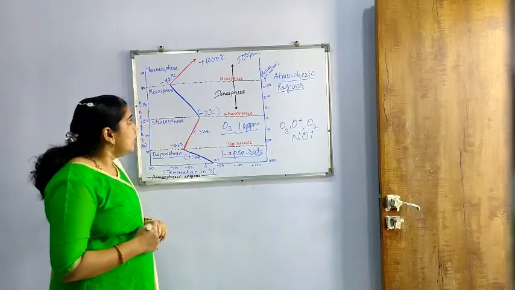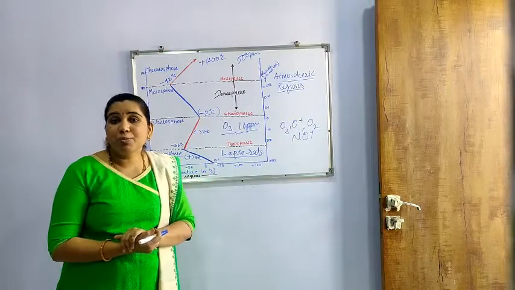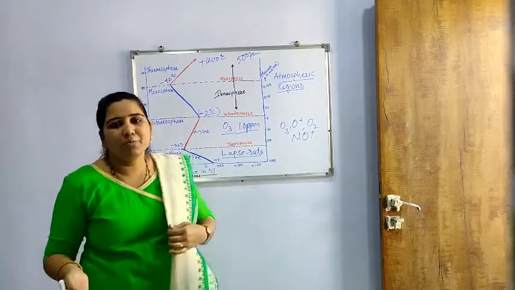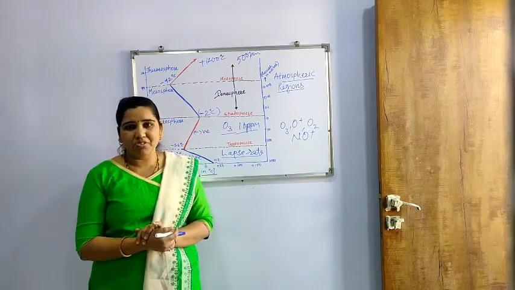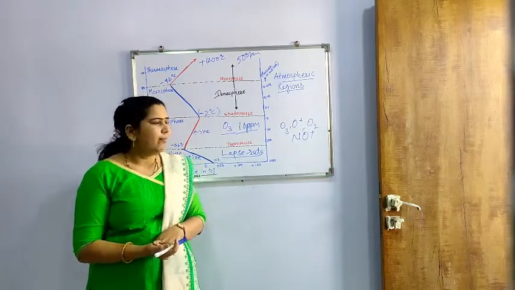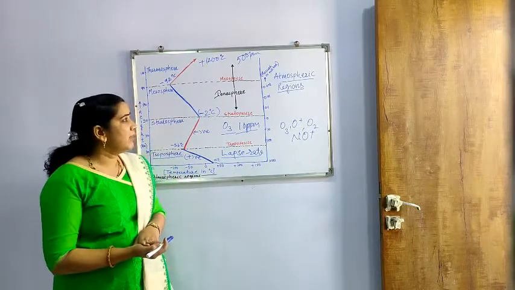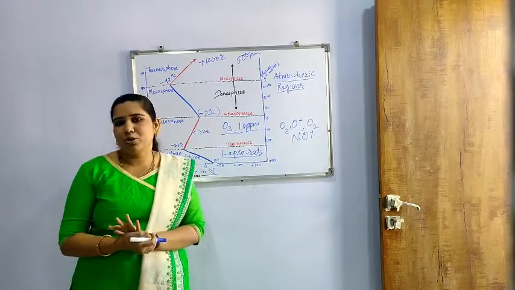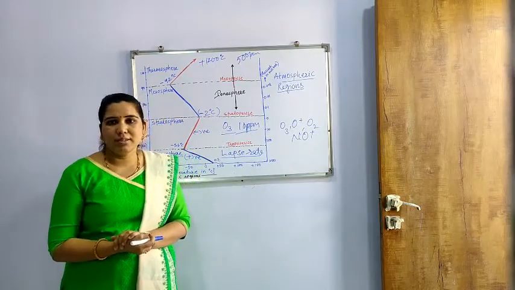In this way we have seen the total atmospheric portion and the different changes that occur in the atmosphere. This is also important from the point of view of engineering chemistry, in the first year of BE, which is found in the syllabus of different universities. This is a very important topic, and also a very interesting and simple topic of study. In this way we have studied this. Thank you very much.